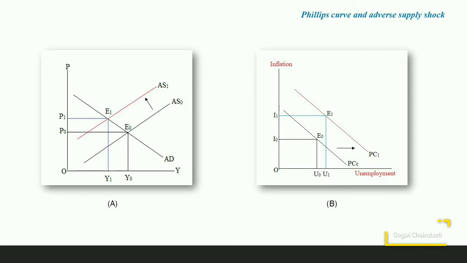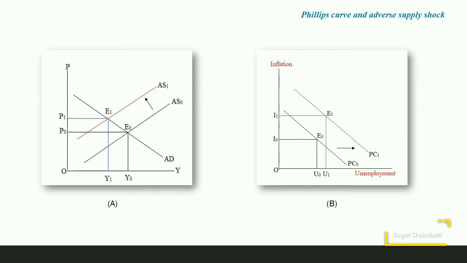They will either face a higher inflation at the given unemployment, higher unemployment at the given inflation, or some combination of these two. So here we have shown the third case, but we can have E1 at some other point also. It may be vertically above E0 or it may be just in line with I0 also.